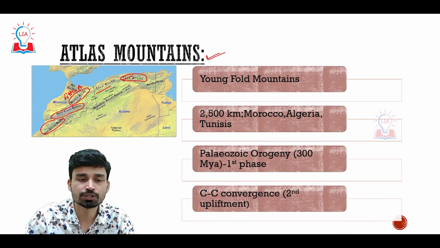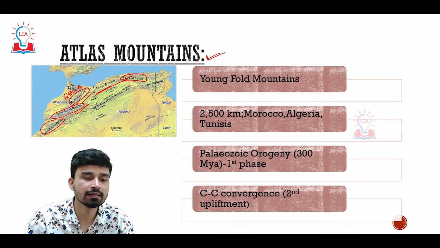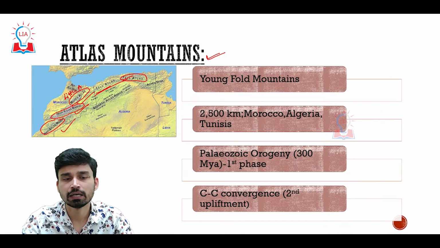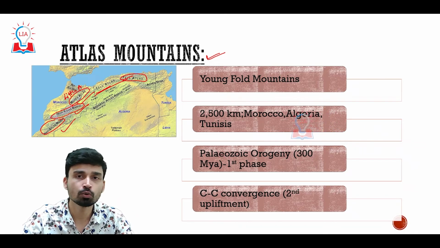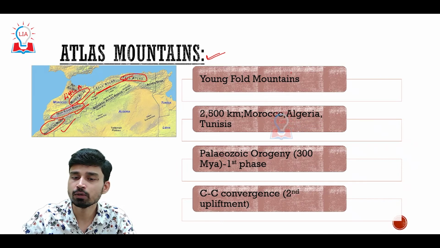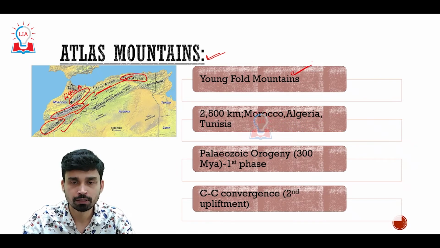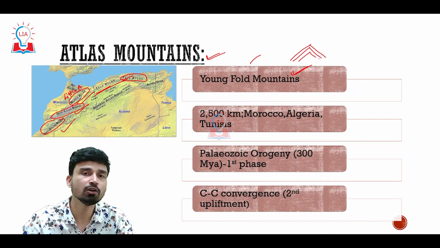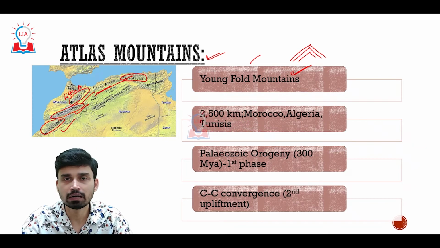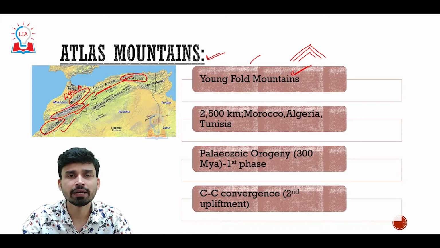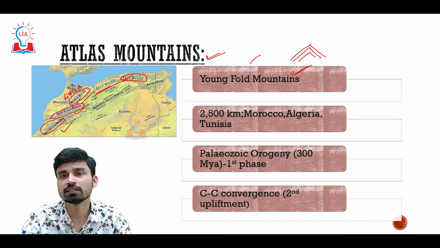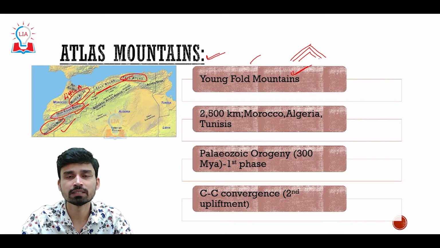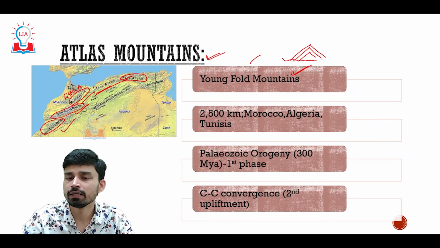So 4 ranges: Tell Atlas, Middle Atlas, High Atlas, and Anti-Atlas, extending in a slightly curved north to south direction on the western coast of Africa. It is a very good example of a young fold mountain. Fold mountain is something that develops due to the convergence between 2 different continental plates. As 2 continental plates converge, due to the pressure applied on the marginal areas where convergence is taking place, the sediments and rocks are upfolded. That means they move in the upward direction, creating a mountain-like structure.